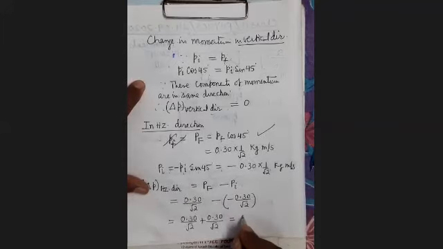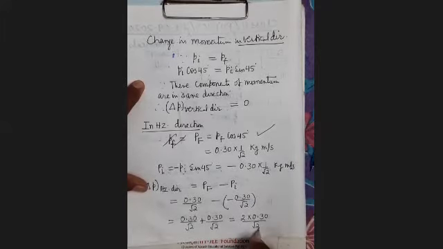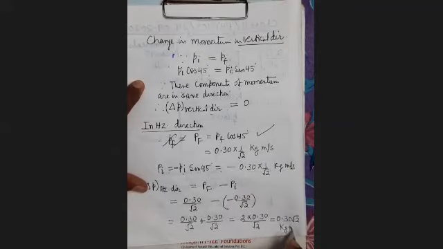It will be equal to 2 into 0.30 upon root 2. 2 upon root 2 is root 2. So it is 0.30 root 2 kg meter per second.